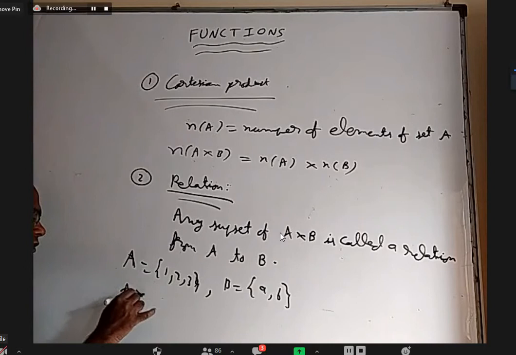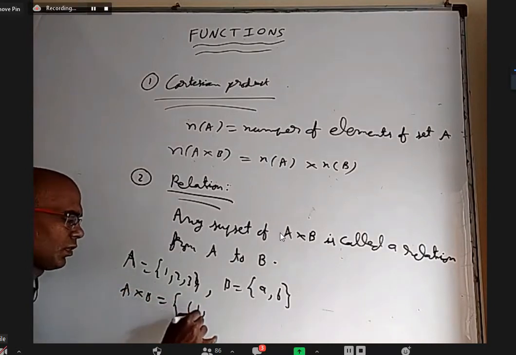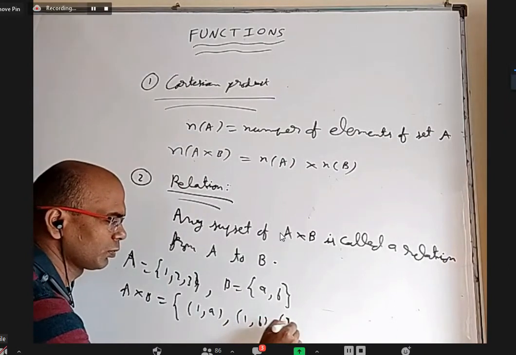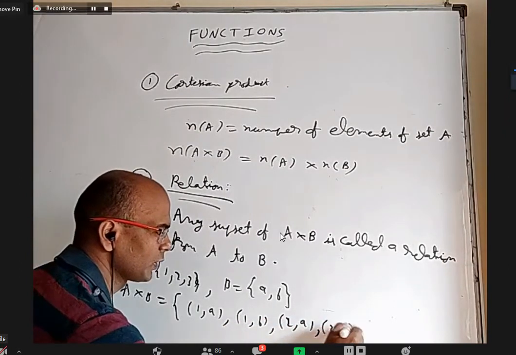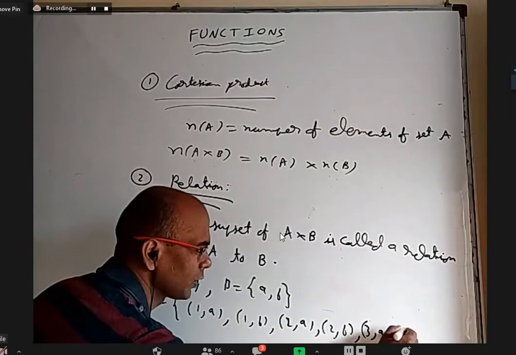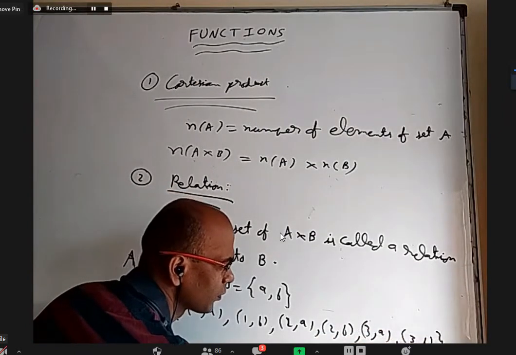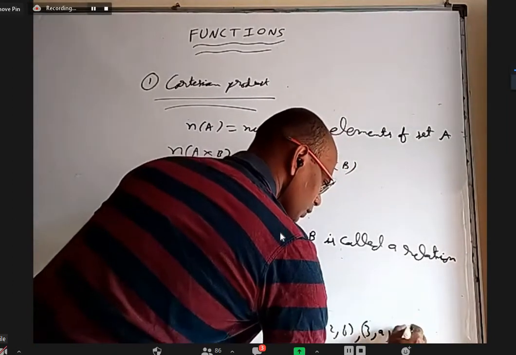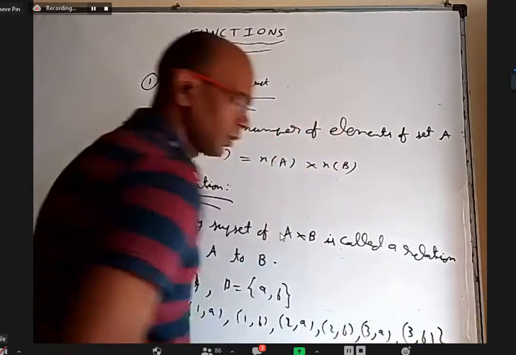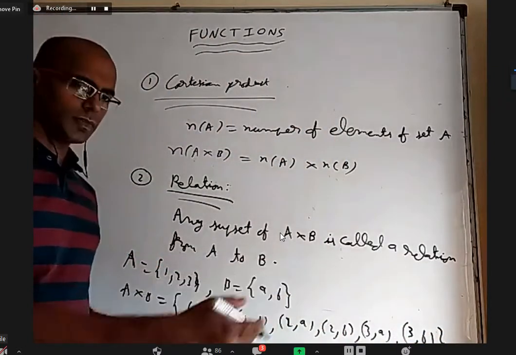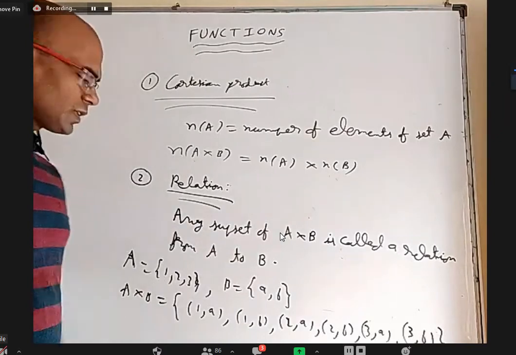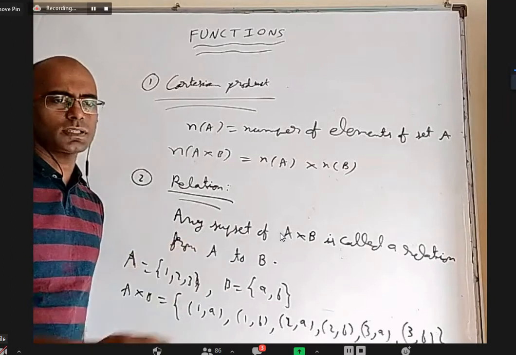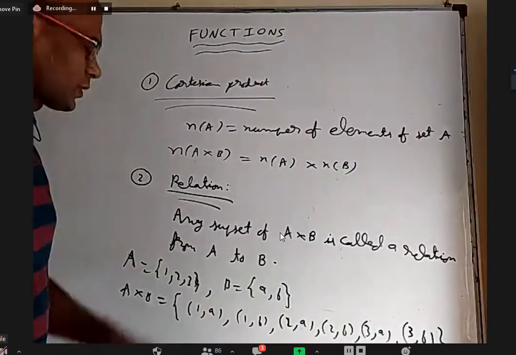And we already have A cross B having 6 elements: (1, a), (1, b), (2, a), (2, b), (3, a) and (3, b). You don't have to write it all out, just note this is a set containing 6 elements. You take any subset of this. Subset means you can take out of this only 1 element or 2 elements or 3 elements or no elements or all 6 elements. Some examples of subsets of A cross B.